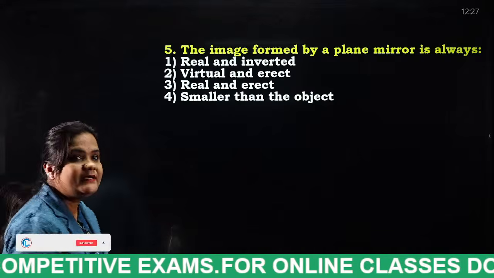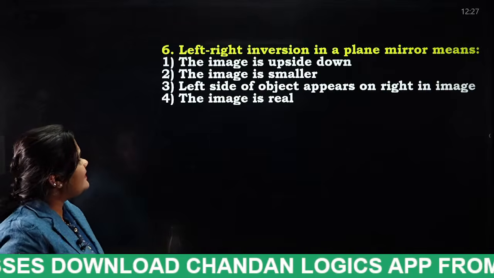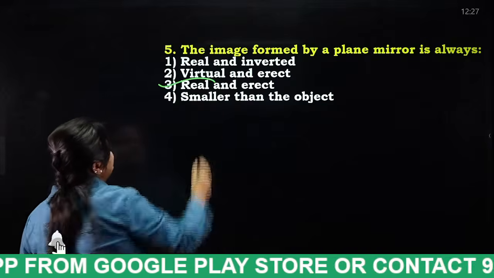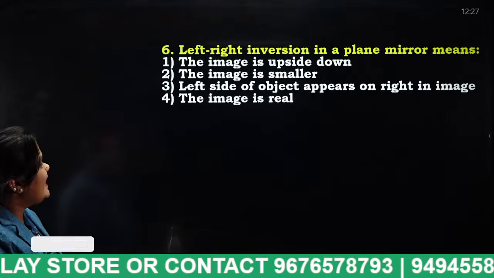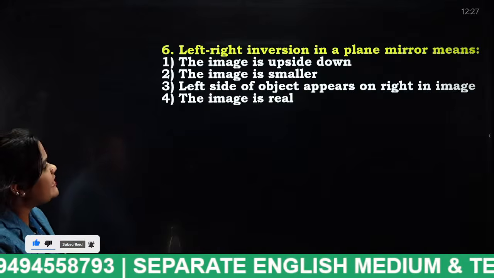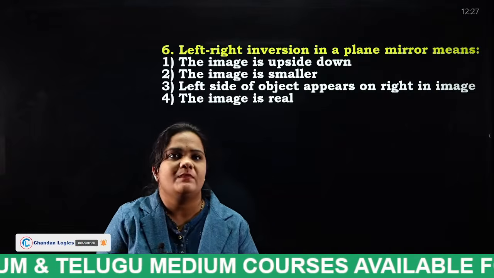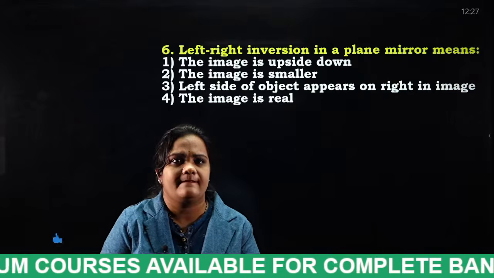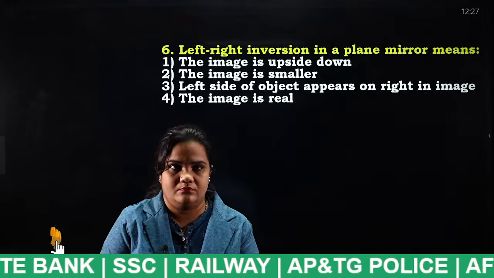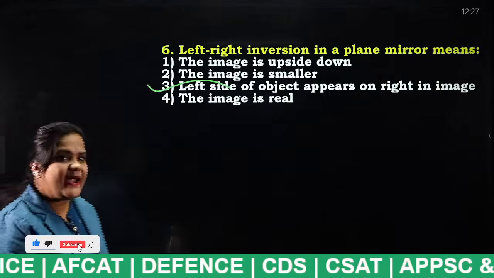Real and inverted. Left-right inversion in a plane mirror. Sorry, real and erect. Left-right inversion in a plane mirror means the image is upside down, the image is smaller, the left side of the object appears on the right in the image, or the image is real. So tell me students, what is the answer for this question? No, right, real and erect, sorry. And the answer for this question is: the left side of the object appears on the right side in the image.